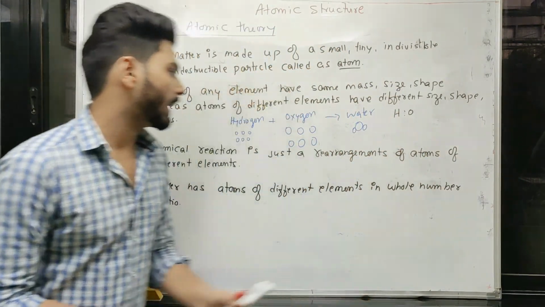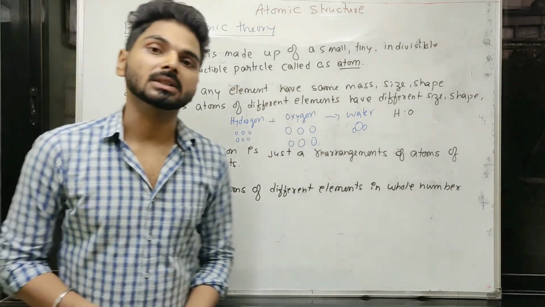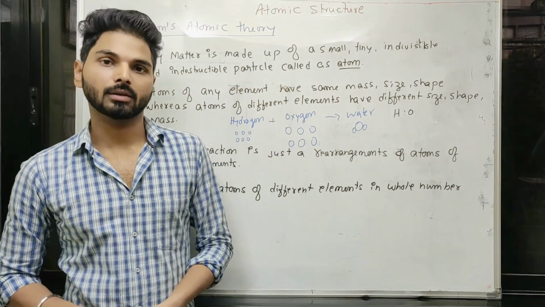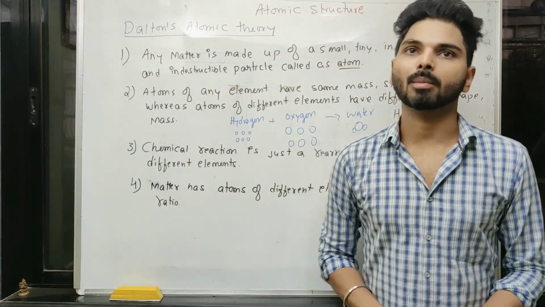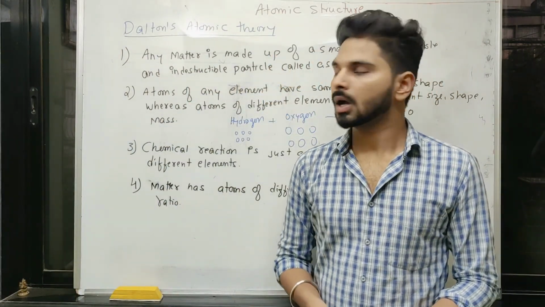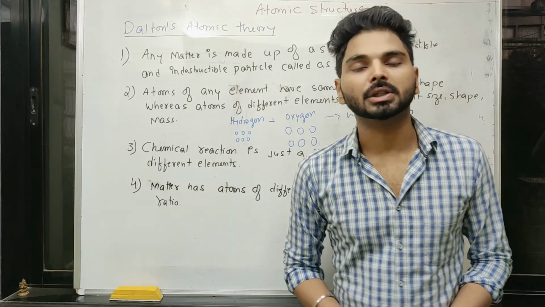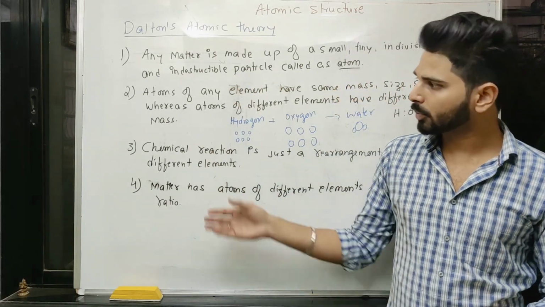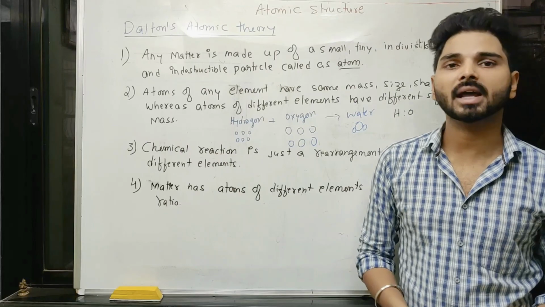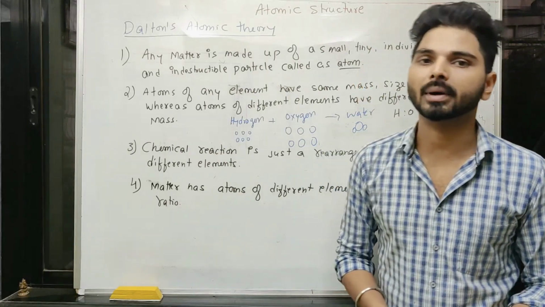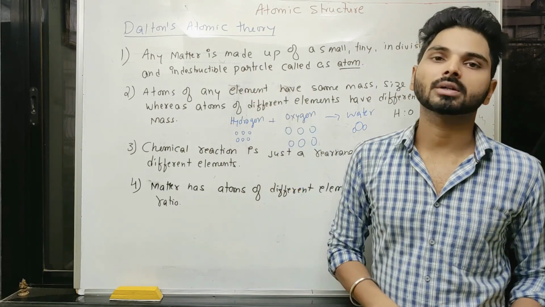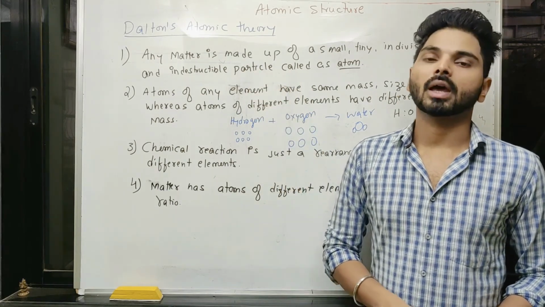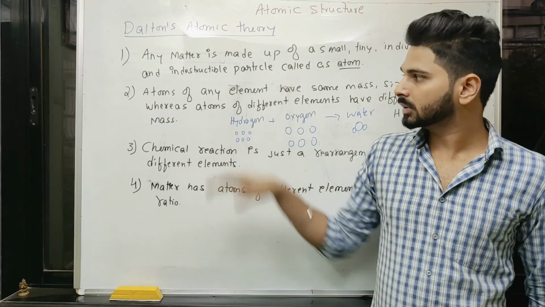This is what was explained by John Dalton, in the very first theory of chemistry. It is called the system of chemical philosophy. There, 4 postulates are mentioned. One more postulate we can add here: atoms can neither be created nor be destroyed during a chemical reaction. Because this is already mentioned here, it is not destroyable and cannot be divided further.